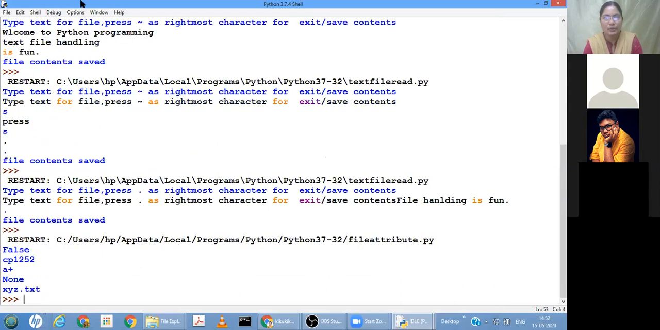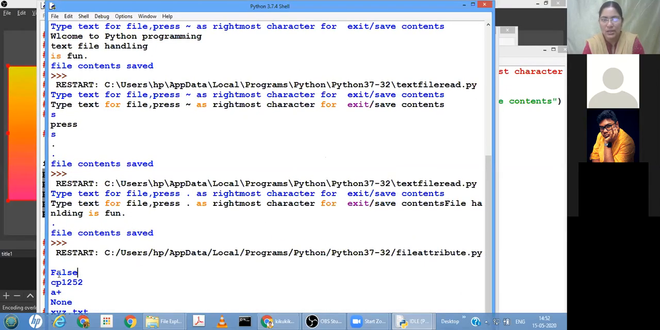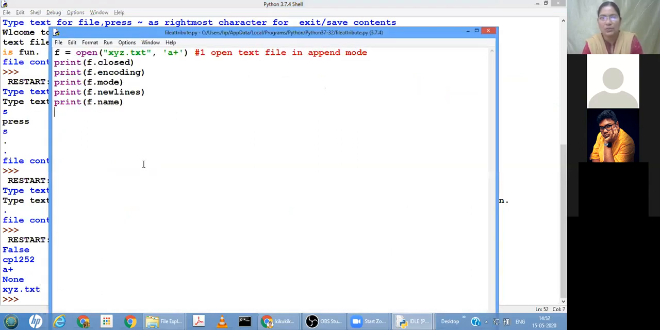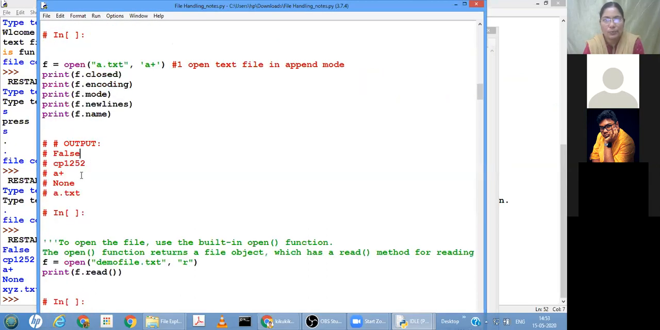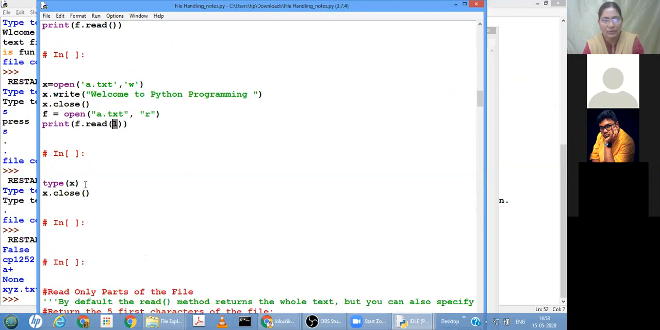Now you can see the attributes here. File dot closed, it is false. In which encoding? CP1252. And then which mode? A plus mode. Are there any new lines? No. And then what is the file name? xyz.txt. These are all the file attributes. Now let's go forth and see. Open, read. So reading only the first line, reading only the first character. Then we have closed.